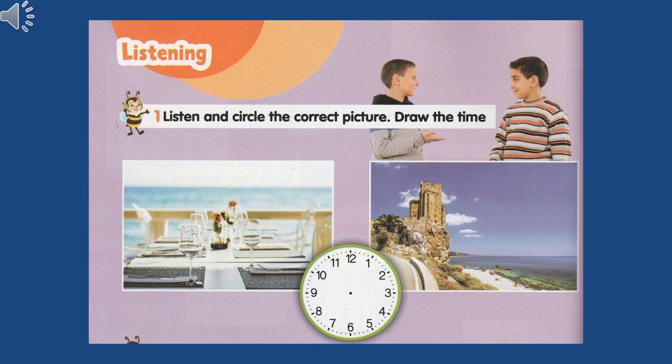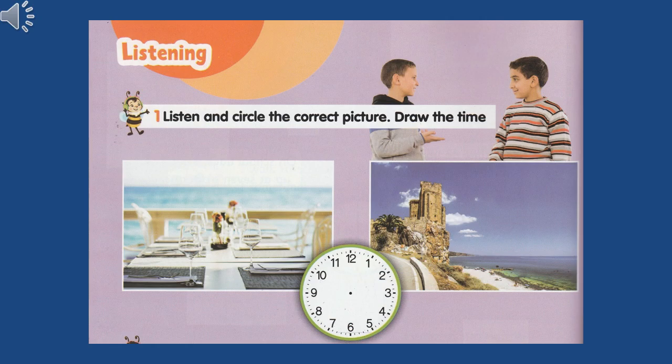Exercise number 1. Listen and circle the correct picture. Draw the time. I never go to school on vacation. I usually go to the beach. I like the sea. We sometimes go to a fort. It's fun. I never go to bed early. I usually go to bed at 9:15.